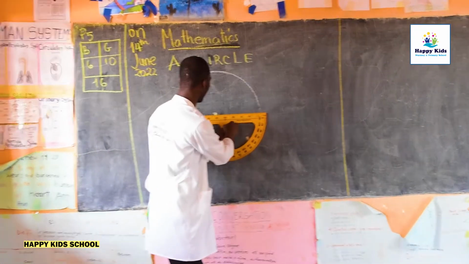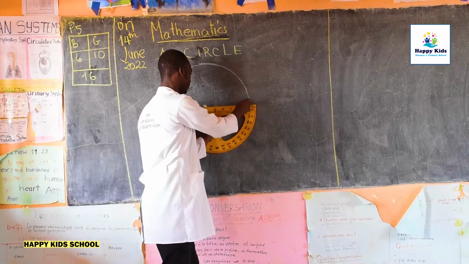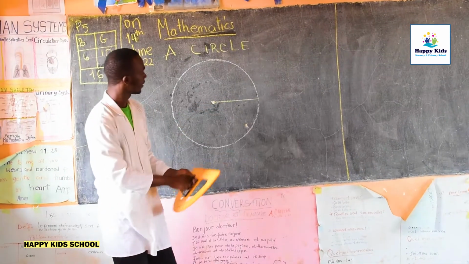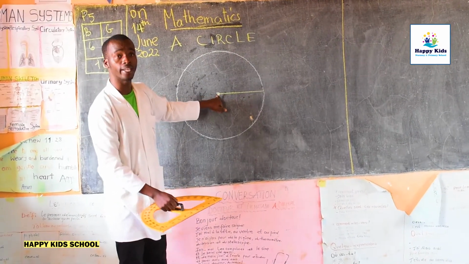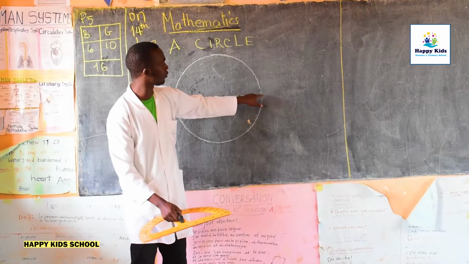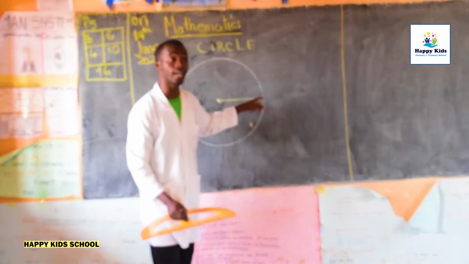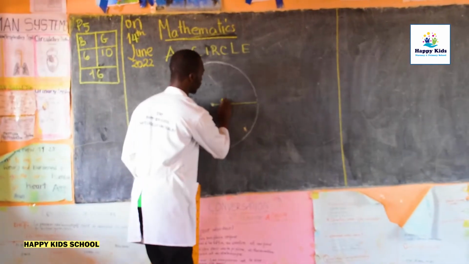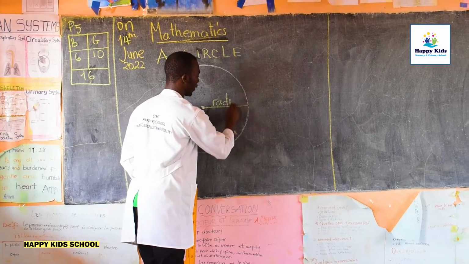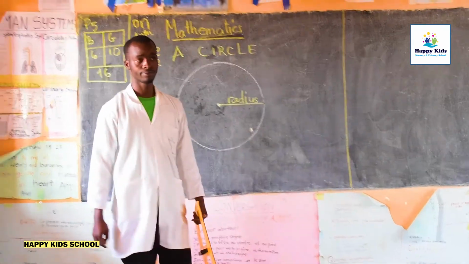I will draw the radius for you. This is what we call the radius of a circle.